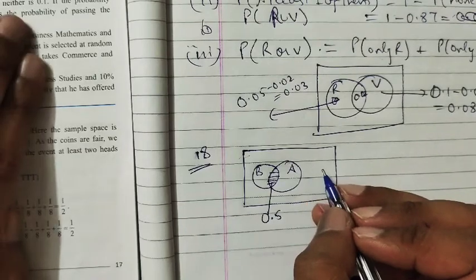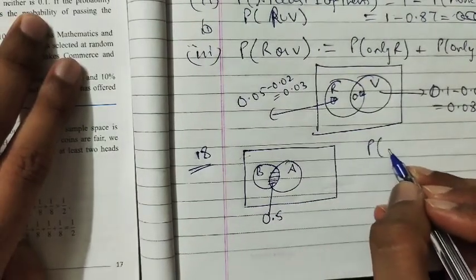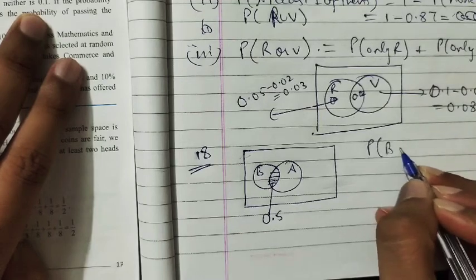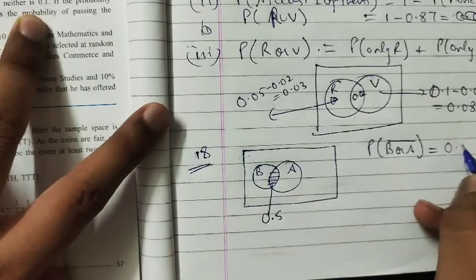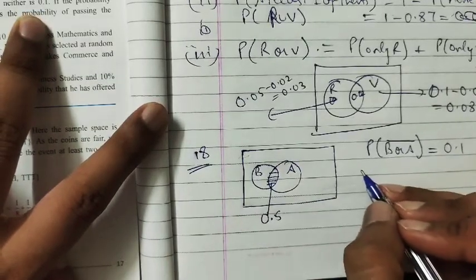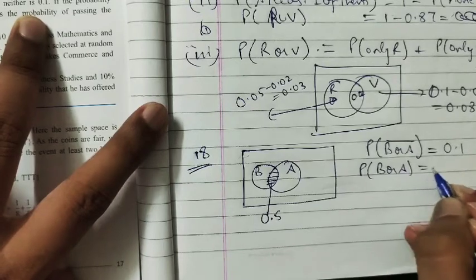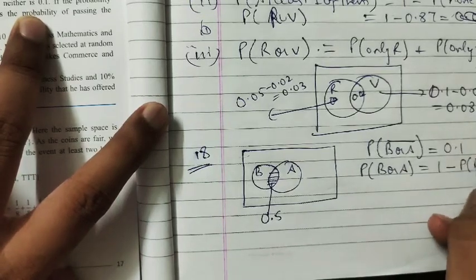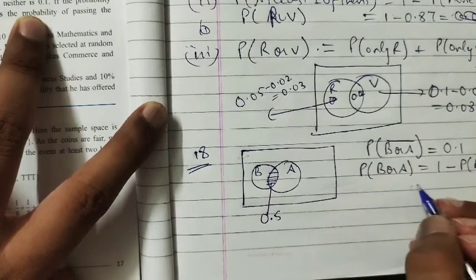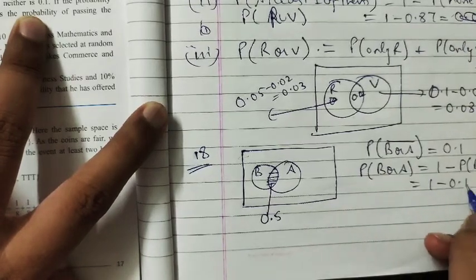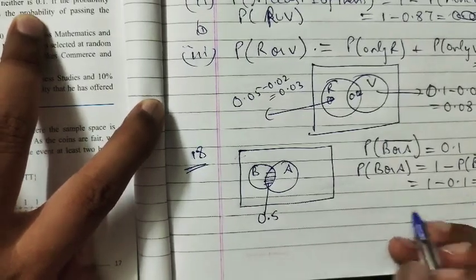The probability of passing neither is 0.1. So the probability of neither BST nor accountancy, the bar I am using, is 0.1, right? So from here we can say the probability of BST or accountancy will be 1 minus the probability of neither BST nor accountancy. This will be 1 minus 0.1, which is 0.9. So the probability of B or A is 0.9.